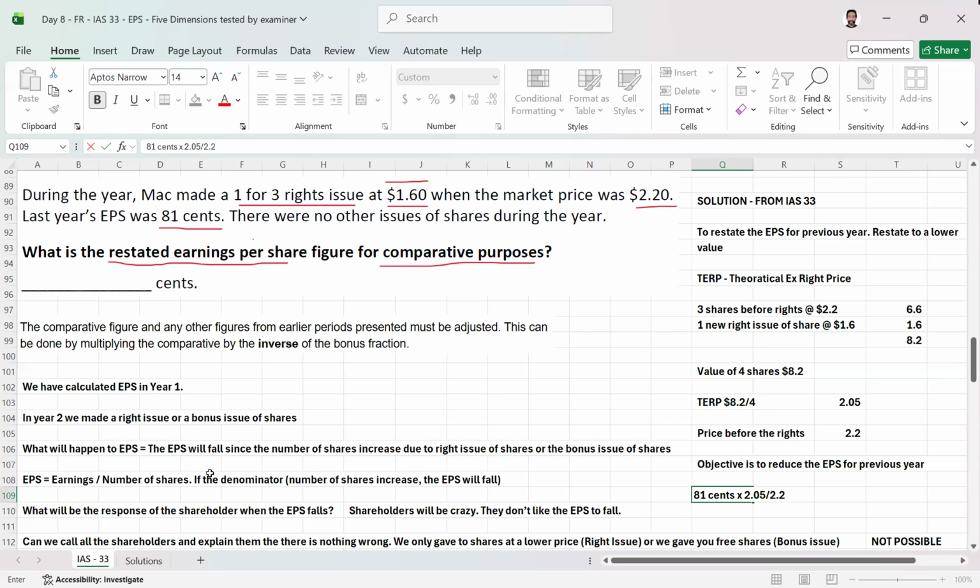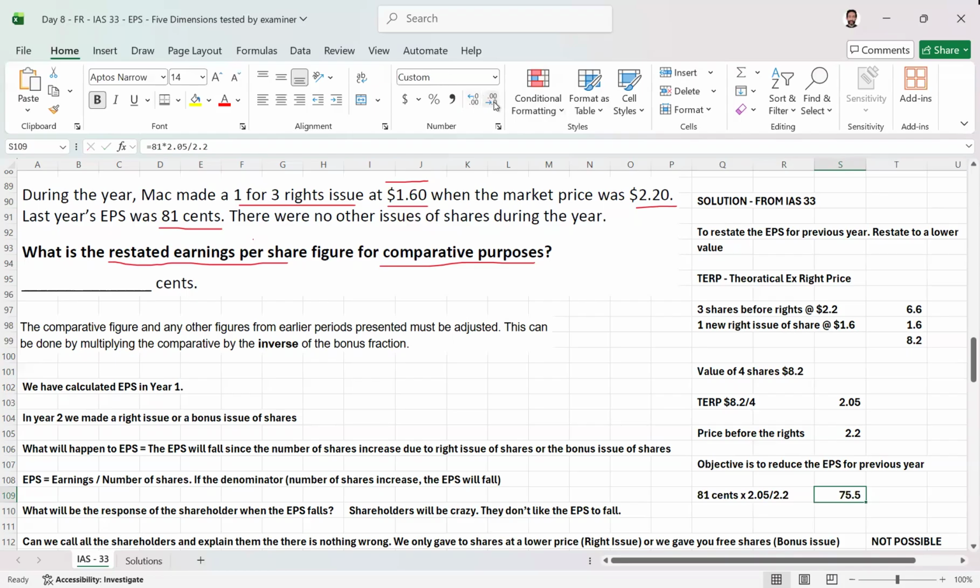Here we multiplied with a lower value and divided by a higher value because the objective was to reduce. So let's calculate: 81 into 2.05 divided by 2.2. We have a lower value, which is 75.5.